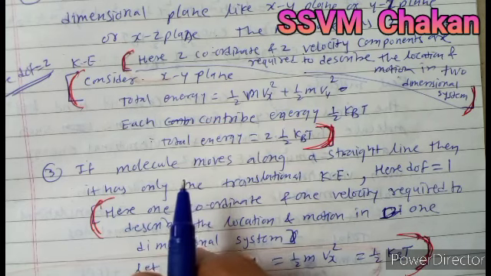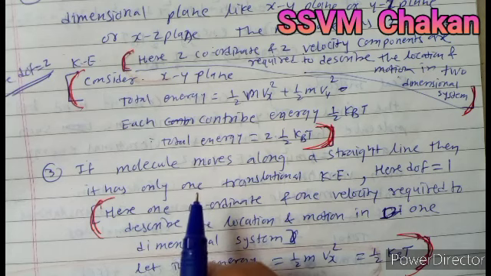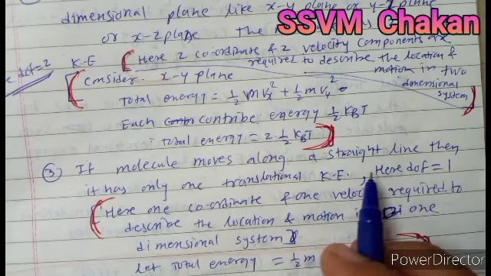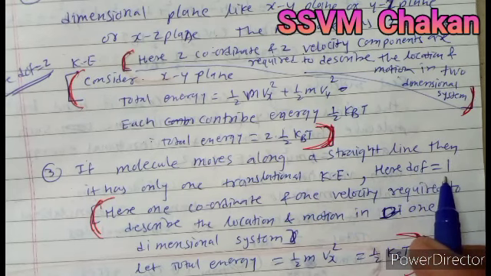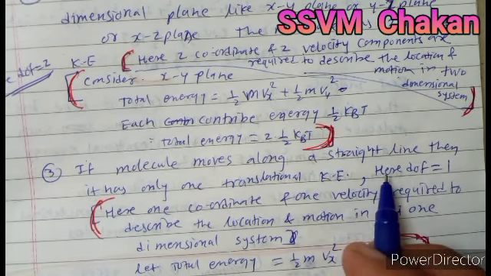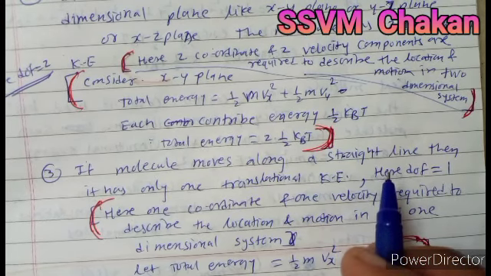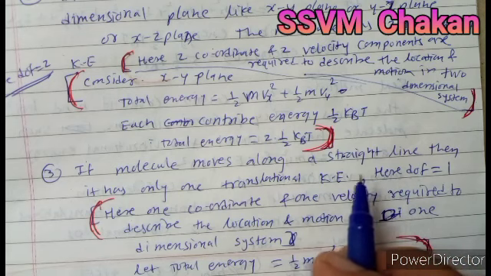Then that molecule possesses kinetic energy along only one axis, either x or y or z. In that case, the degree of freedom is 1. This is related to the degree of freedom with respect to the translational kinetic energy of a single molecule.